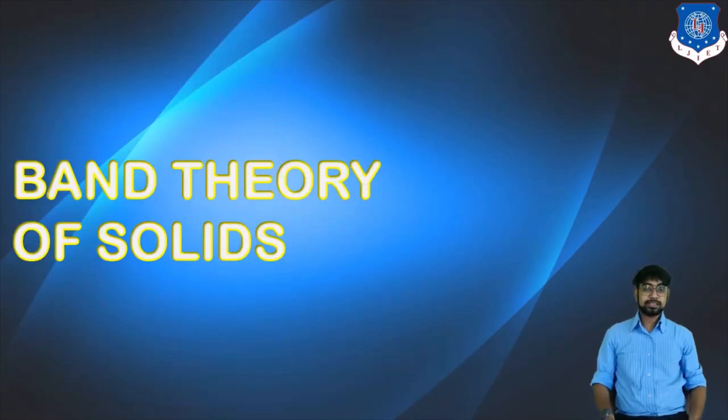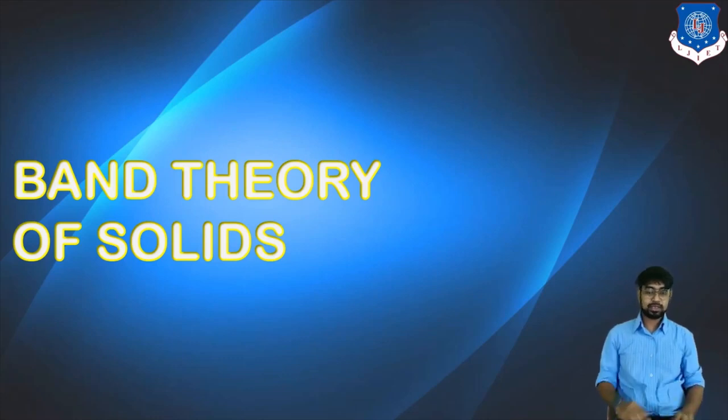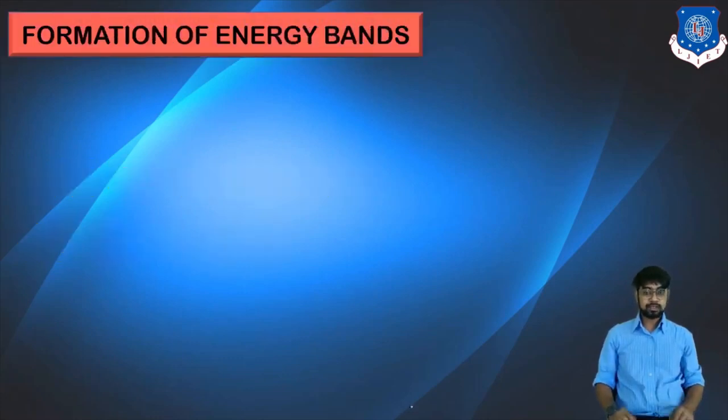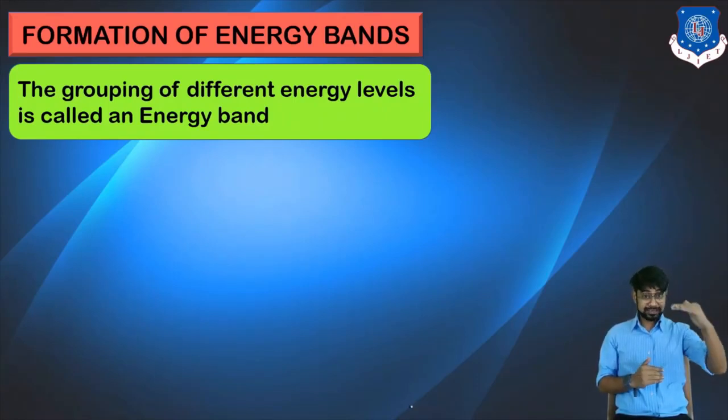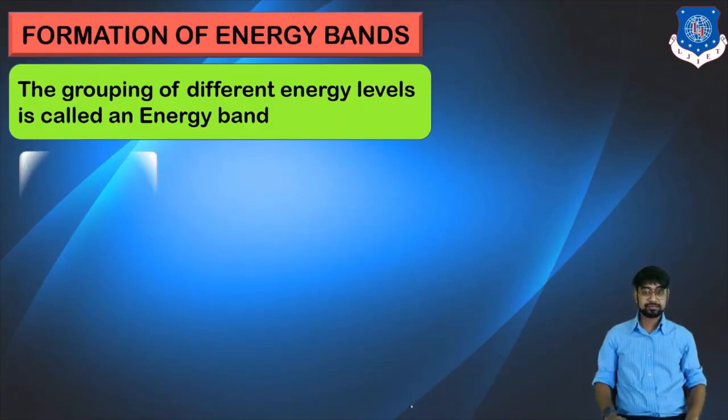After discussing the thermal and the electrical conductivity and the derivation for the same, now we will discuss the band theory of solids. Band theory of solids starts with the formation of energy bands. Now how are the energy bands formed? The grouping of the different energy levels is called the energy band. So individually we have got energy levels, and when we group them together, that forms a particular energy band. Now how is it achieved?